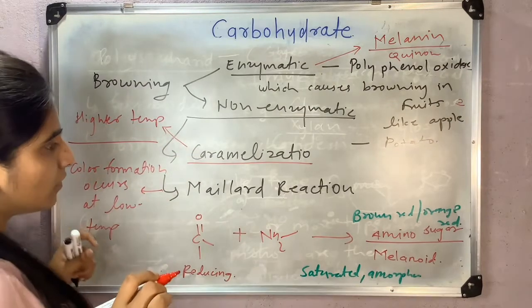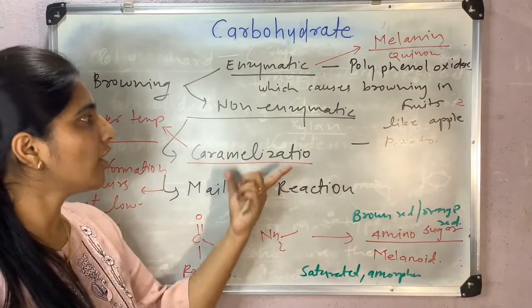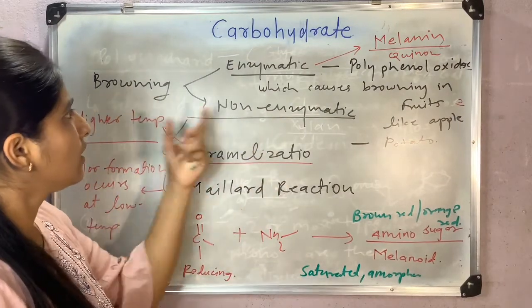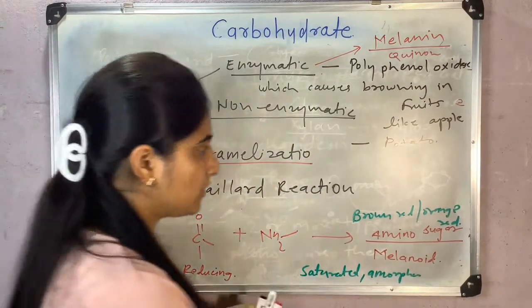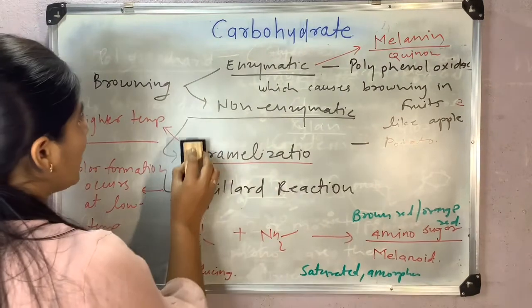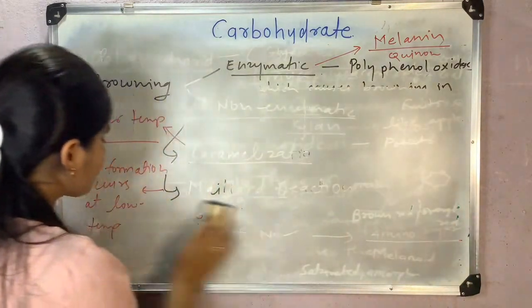Also, in certain foods, we don't require the Maillard reaction or any browning reaction, whether non-enzymatic or enzymatic. Then there are some steps to avoid this browning reaction.